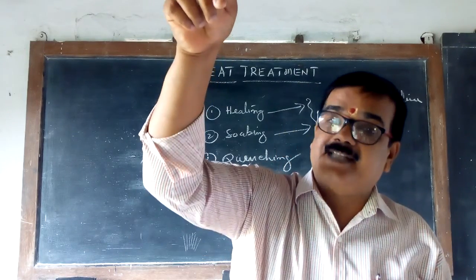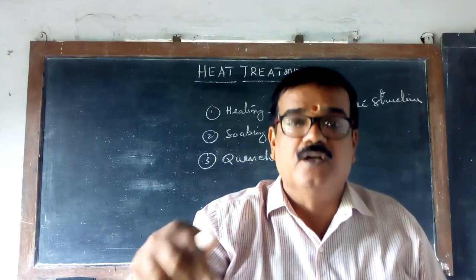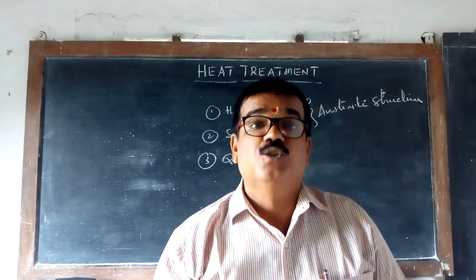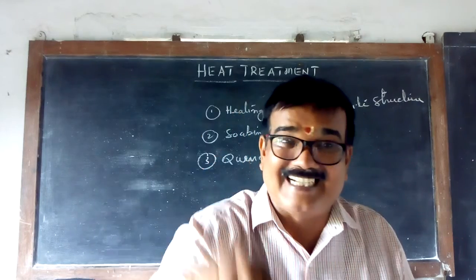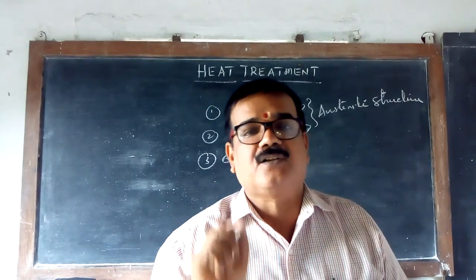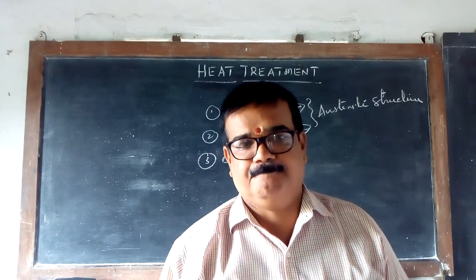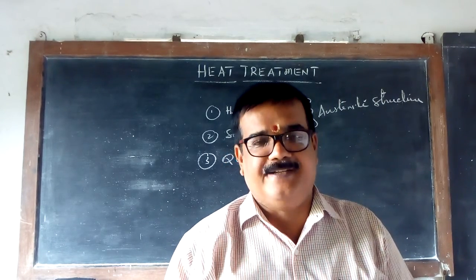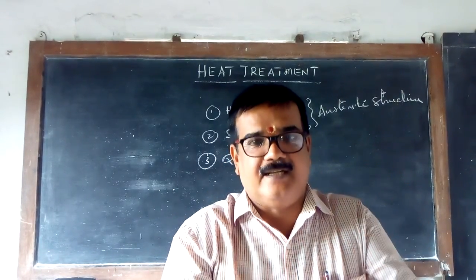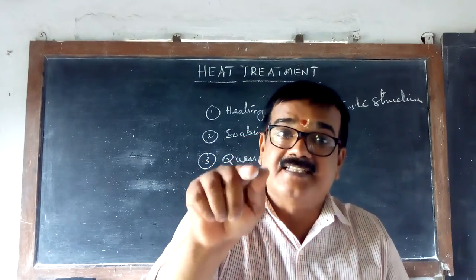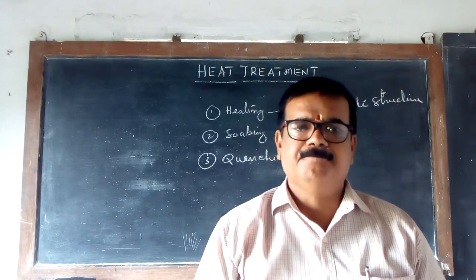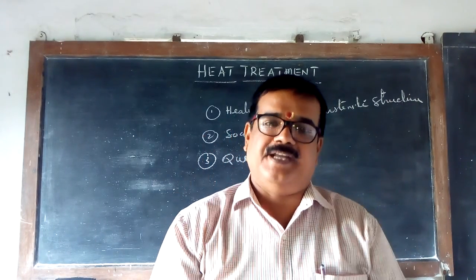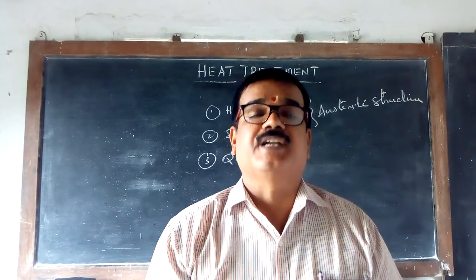Now, the complete temperature has to go to the core, which means you have to wait for quite some time. That waiting time for the temperature to reach the center or core is called soaking. It's called soaking time. You have to wait. Otherwise, only the outside will be austenite, and inside it will still be cementite. So it has to change completely, which means you have to wait. That waiting time is called soaking time.